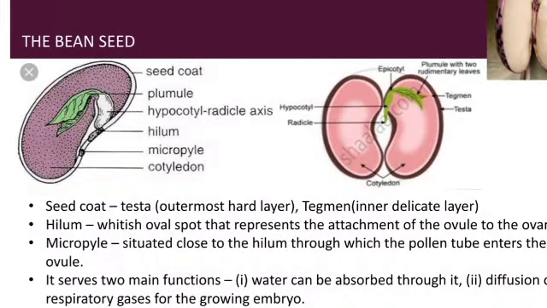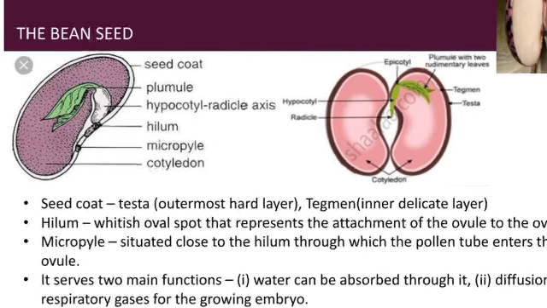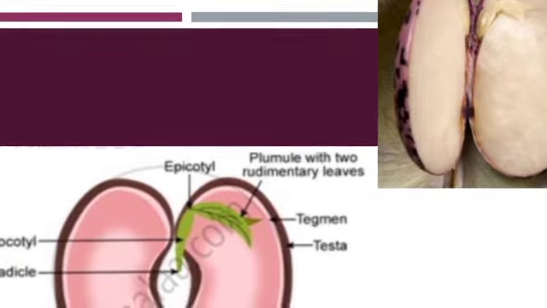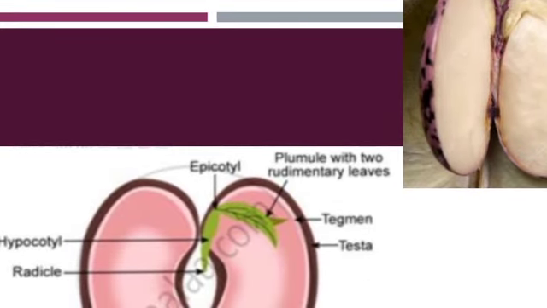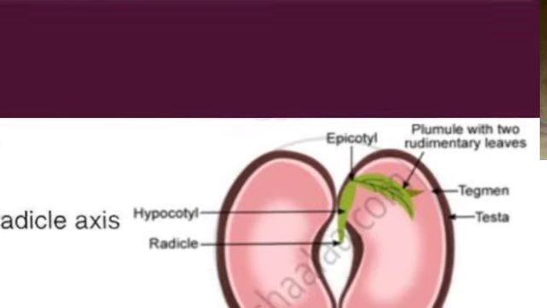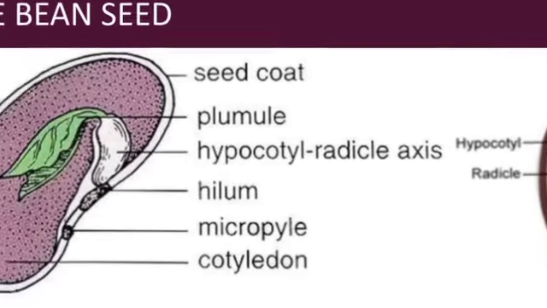Now let's see the parts of a bean seed and the functions of those parts. First of all, bean seed, I hope you all know what a bean seed is. It is a kidney-shaped structure which has two surfaces, a convex surface and a concave surface. It is covered by a hard and tough seed coat that protects the embryo which is present in it.